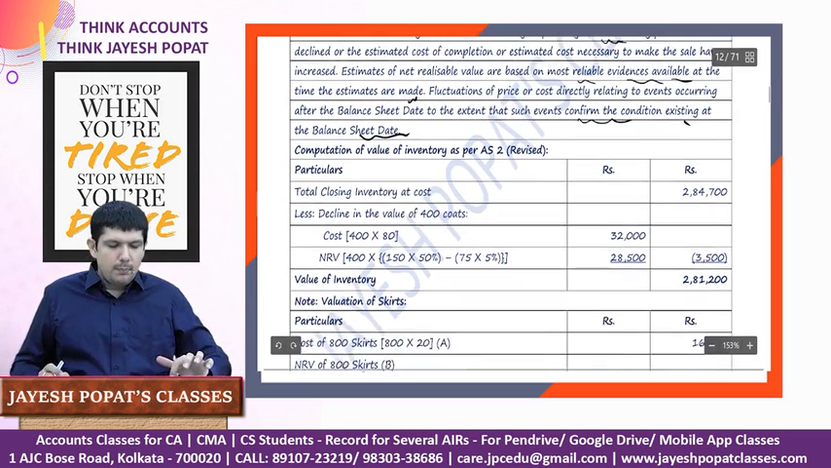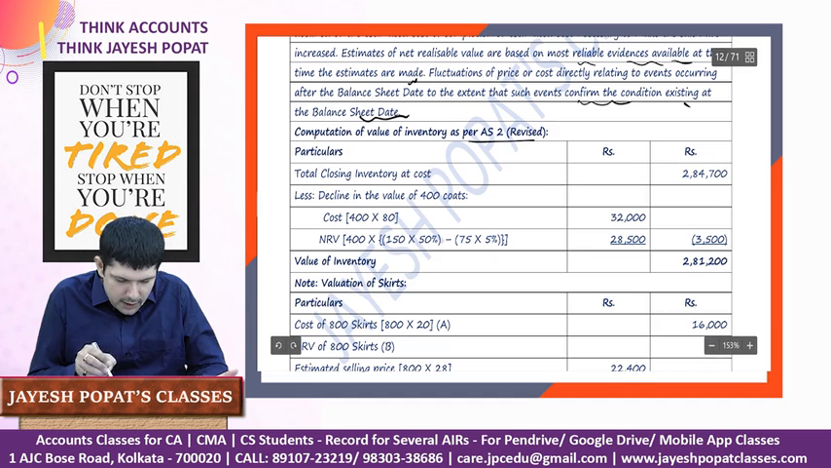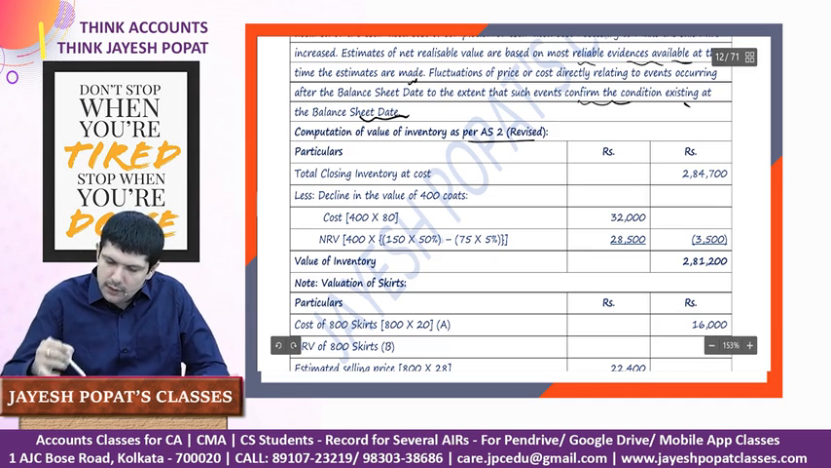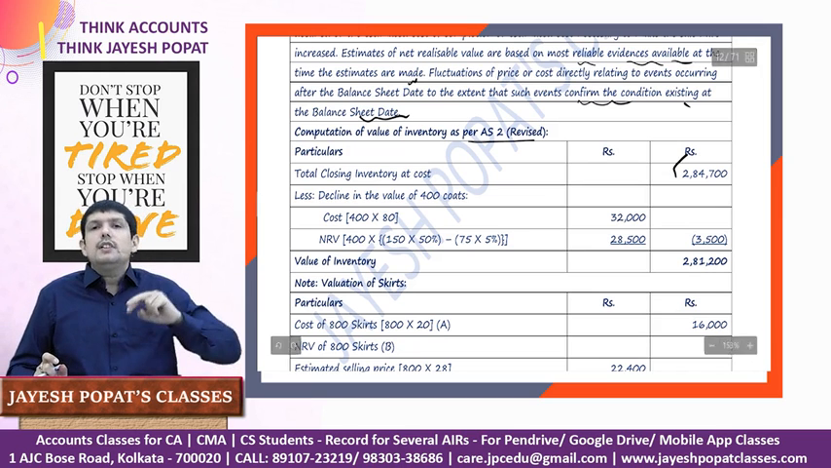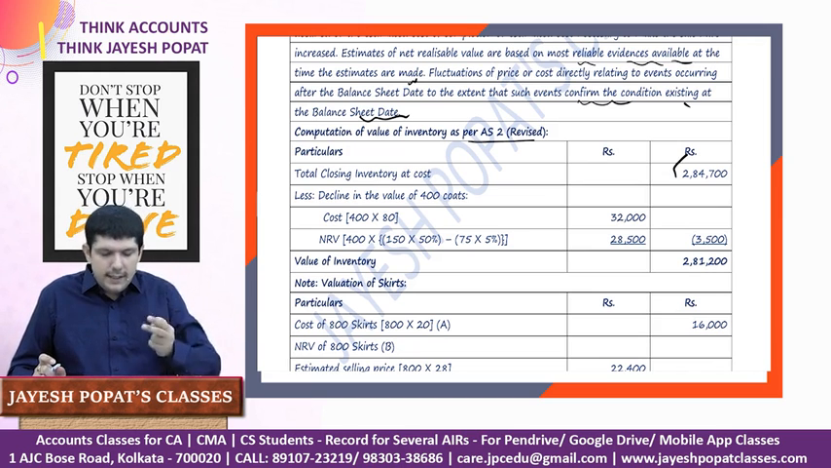Now let us have a look at the computation. Computation based on Accounting Standard 2, right? The total cost of the inventory is 2,84,700, which includes the cost of the above coats and skirts.